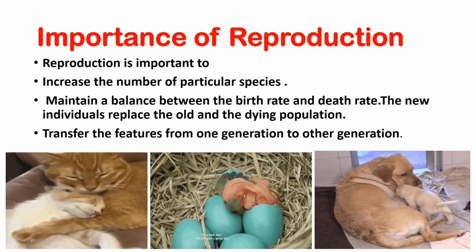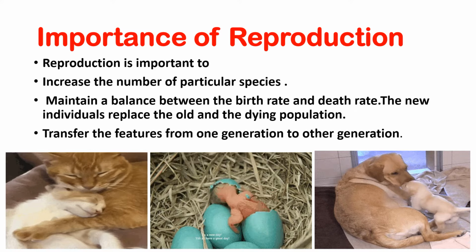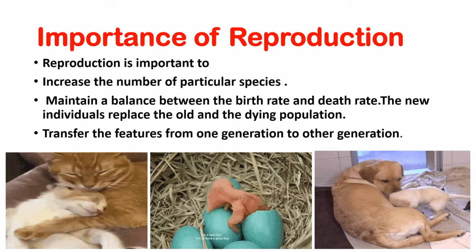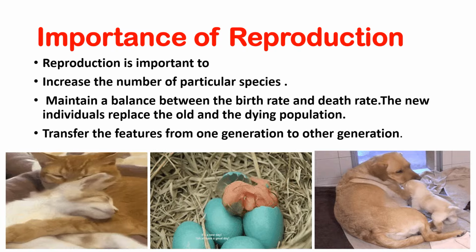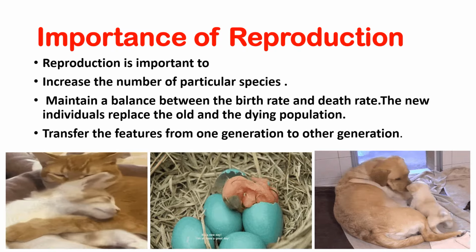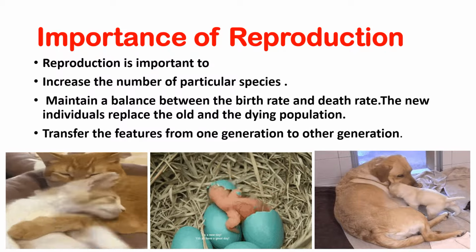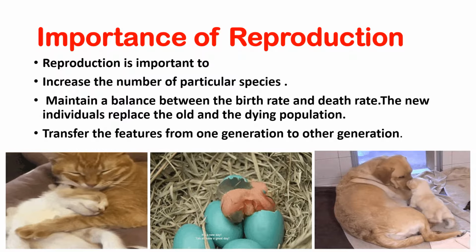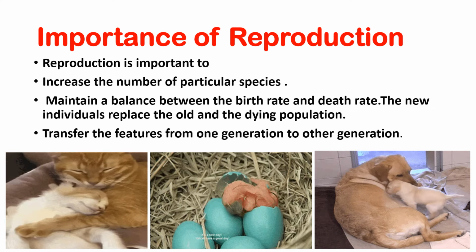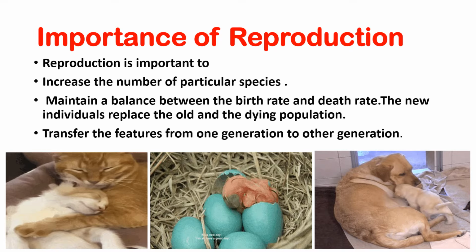Reproduction prevents all kinds of organisms from becoming extinct. Children, extinct means the organism which you are not able to see nowadays. They are not present in the present time. So, reproduction is important to increase the number of a particular species. And second is to maintain the balance between the birth rate and the death rate. Suppose one organism dies, the new individual replaces the old ones in the dying population.